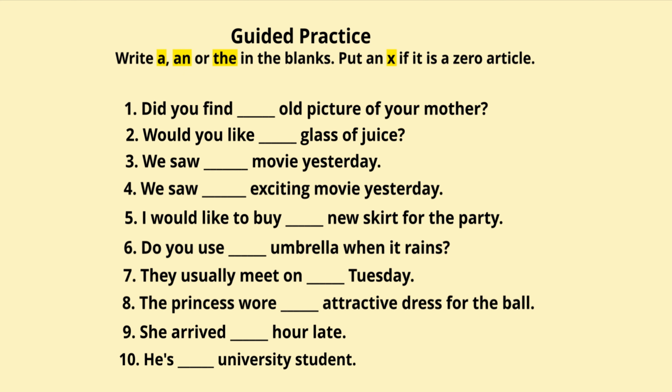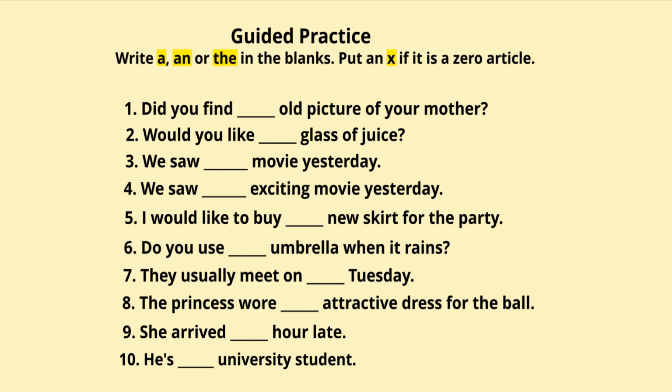I would like to buy dash new skirt for the party. So what would come there? I would like to buy a new skirt for the party. Do you use dash umbrella when it rains? So what should we use for umbrella? We have to use an because of the u sound. U is a vowel sound. Do you use an umbrella when it rains?